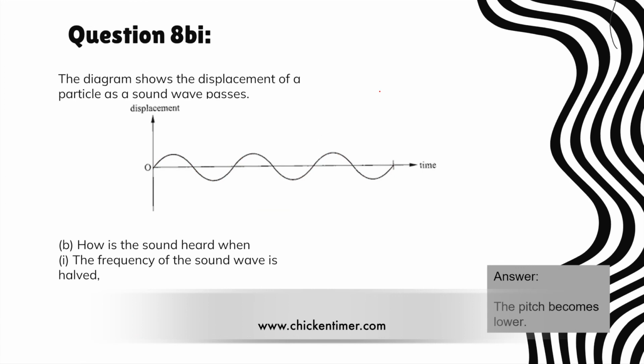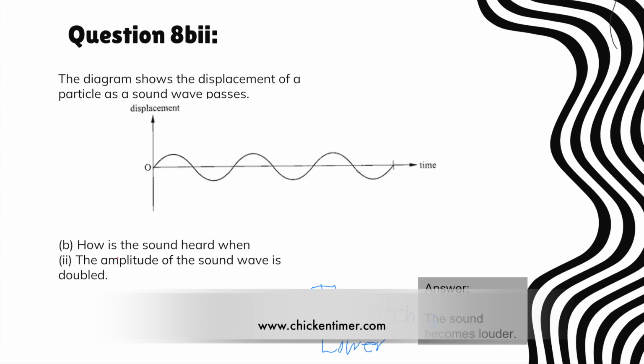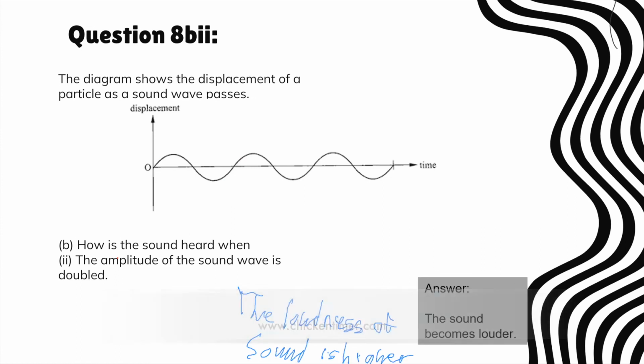Okay. The diagram shows the displacement of the particle as sound waves pass. So they asked you what happens. If the frequency is half, then the pitch becomes lower. Not the pitch is half. Careful of the wording. Then what happens if the amplitude is doubled? Then the sound becomes louder. Loudness increases. Sound becomes louder.